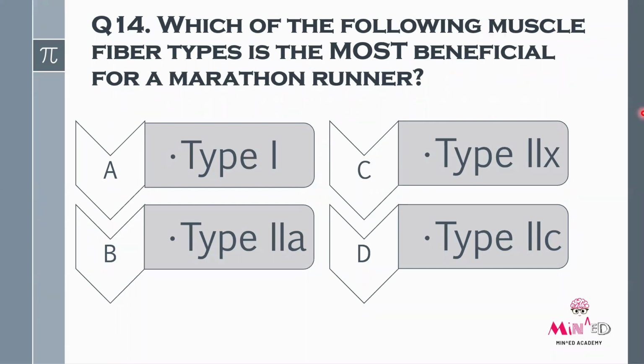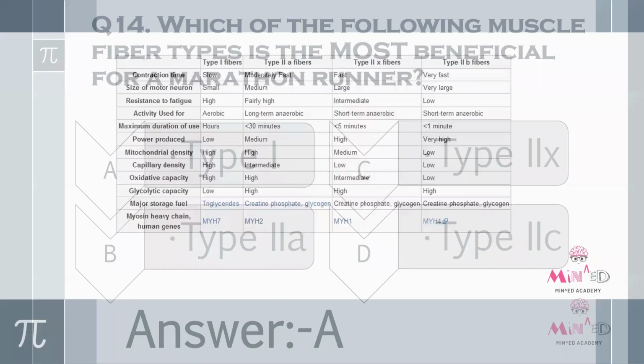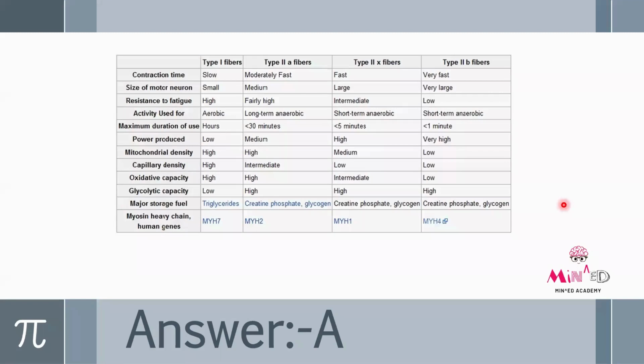Which of the following muscle fiber types is most beneficial for a marathon runner? Option A, type 1. Option B, type 2A. Option C, type 2X. And option D, type 2C. So here is a table containing all the four fibers. So we'll just go through it and we'll get to know.